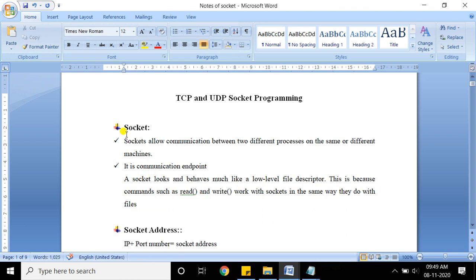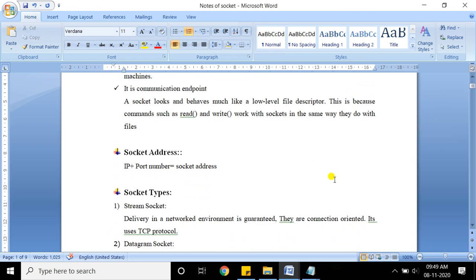So the point you have to remember is that a socket is a communication endpoint which allows two processes to communicate with each other, whether the process is on the same machine or on a different machine. All of you already know what an address is. We have seen different types of addresses, like IP address, MAC address, and special addresses.